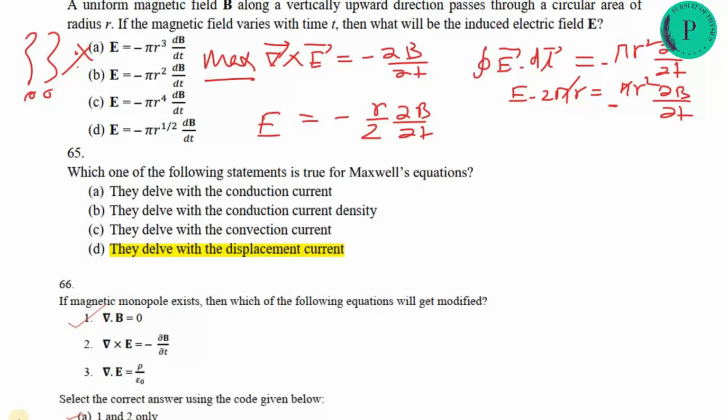Which one of the following statements is true for the Maxwell equation? The first option says they deal with the conduction current. The Maxwell equation has the conduction current also, but they deal with the conduction current density and they deal with the displacement current. This is the most appropriate answer. All answers are partially correct.